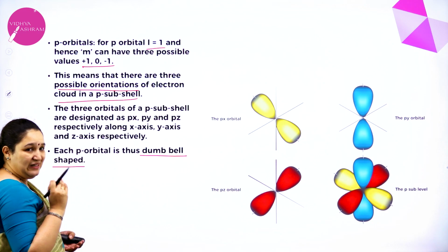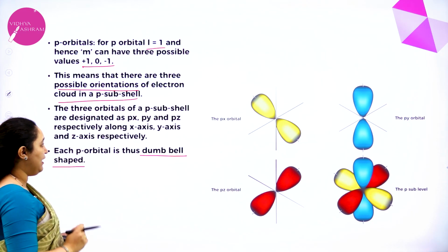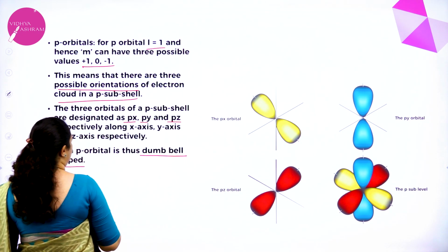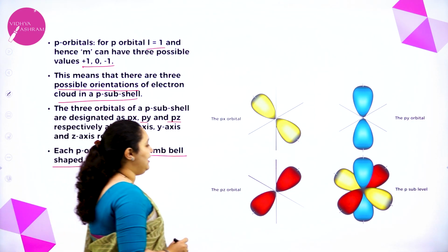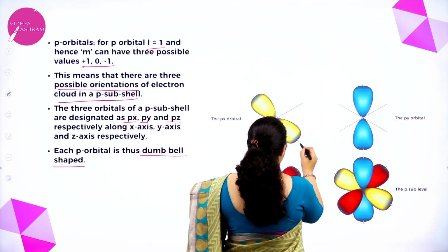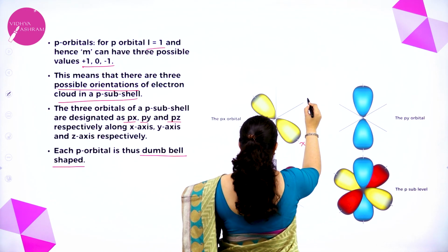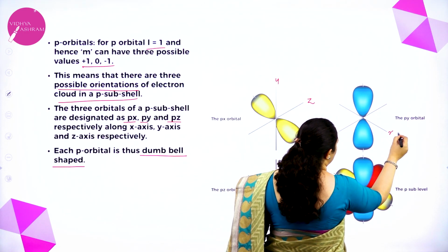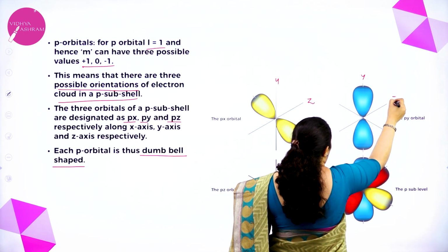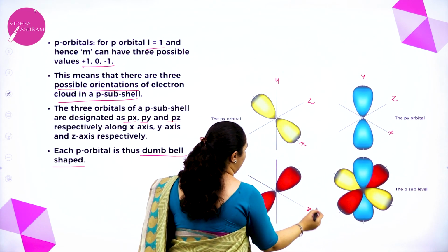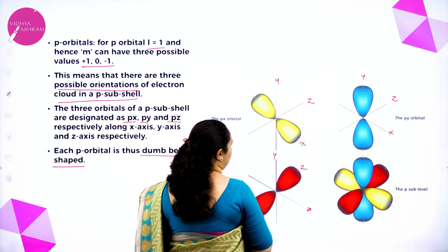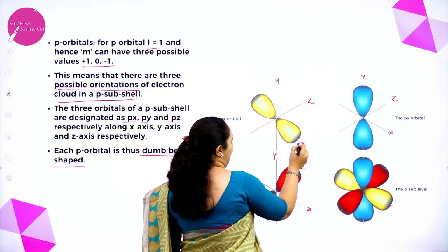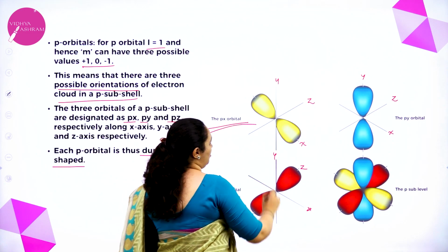Now these 3 orbitals are designated as px, py, pz. Here this is the x-axis, this is z and this is y. Similarly here also, this is x, this is y, this is z. If the dumbbell shape is along the x-axis, then we call it px orbital.